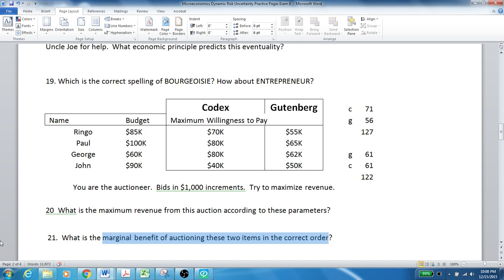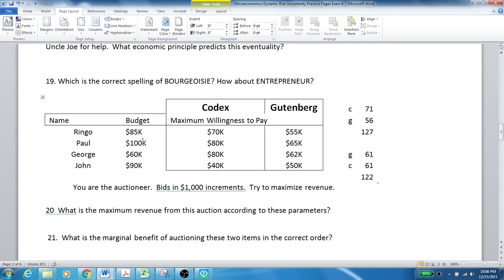Now, we've answered both those questions. I'm just going to take a second here and try to explain how we figured out that the Codex goes for $71,000. What happens is the bidding begins at $1,000, $10,000, $20,000, and since all of the people here have enough money to go up to $20,000 or $30,000, they all are in the auction until it gets to $41,000. At that point, John decides he doesn't want the Codex. So then it's a race between Ringo, Paul, and George. But George is the next one to drop out because he's only got $60,000. Even though he knows the Codex is worth more than that, he can't bid more than he's got. So he drops out at $61,000.